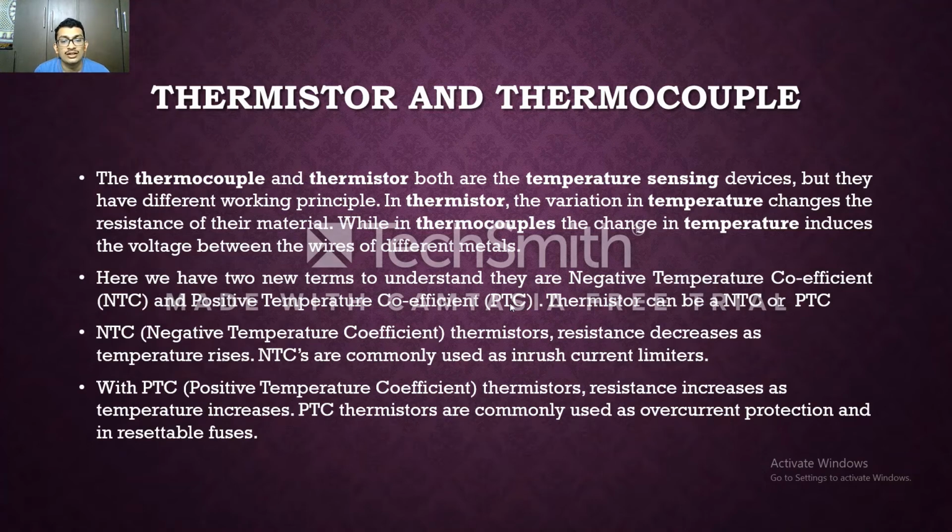NTC thermistors are commonly used in inrush current limiters. So whenever there is a rise in temperature, resistance decreases. The PTC type is exactly the opposite of the NTC type. PTC thermistors are commonly used for overcurrent protection and are resettable. So whenever there is an increase in resistance, there is an increase in temperature. So NTC and PTC are the two types of thermistor sensor.